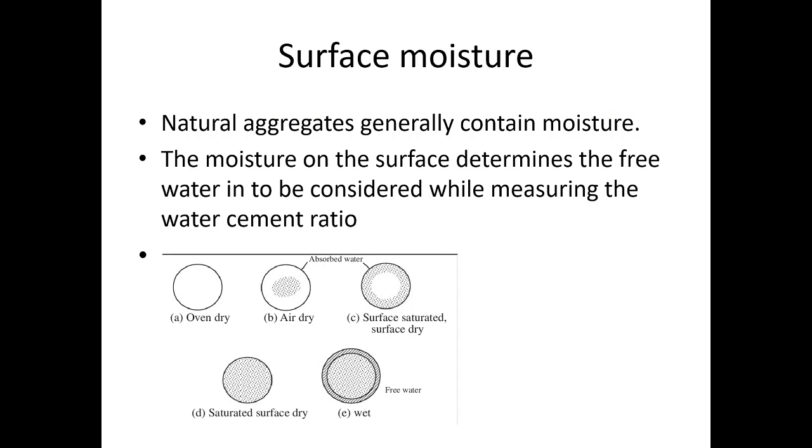Surface moisture. Natural aggregates generally contain moisture. The moisture on the surface determines the free water to be considered while measuring the water cement ratio, because the free water present on the surface of the aggregate will add and the water cement ratio may rise. So accordingly we will have to adjust the water cement ratio.